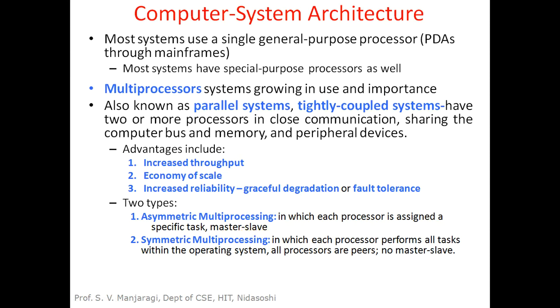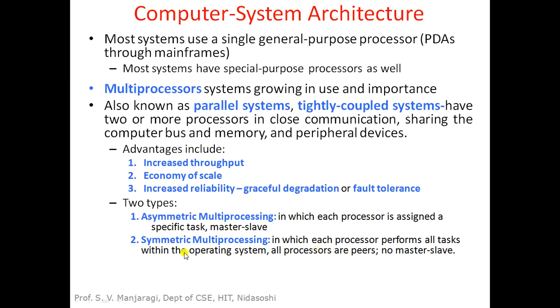And after the completion of the execution of the task by the slave CPUs, the master CPU will combine the results which are given by the different slave CPUs. So that is what asymmetric multiprocessing is.